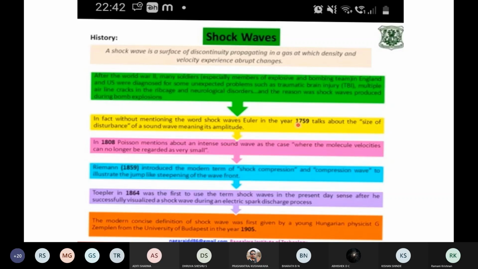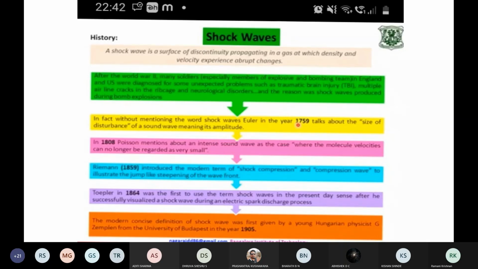It was in 1759 that Euler thought there is some disturbance produced when there is a very large change in the density of the medium. So they started thinking from 1759, and then in 1808 Poisson, whose ratio we see in elasticity, said that in the case of sound waves, if the motion becomes very high, it cannot be considered small.